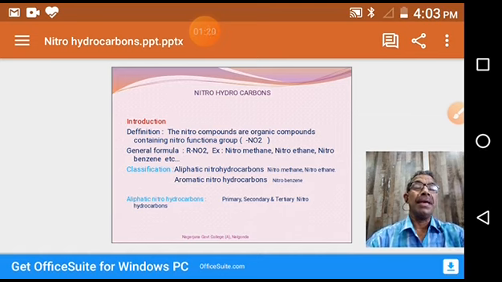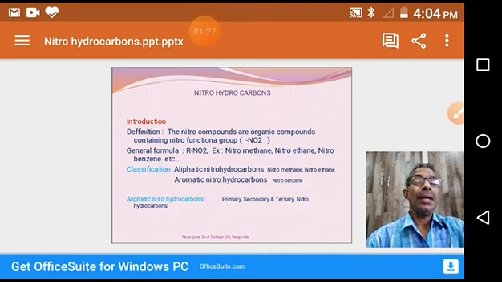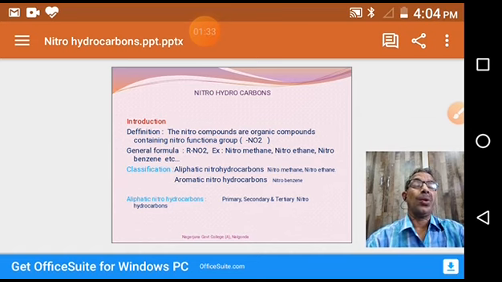Classification. Based upon the nature of the R group, we broadly divide them into two types: aliphatic nitrohydrocarbons and aromatic nitrohydrocarbons. In aliphatic nitrohydrocarbons, R is aliphatic in nature. Nitromethane and nitroethane are examples.